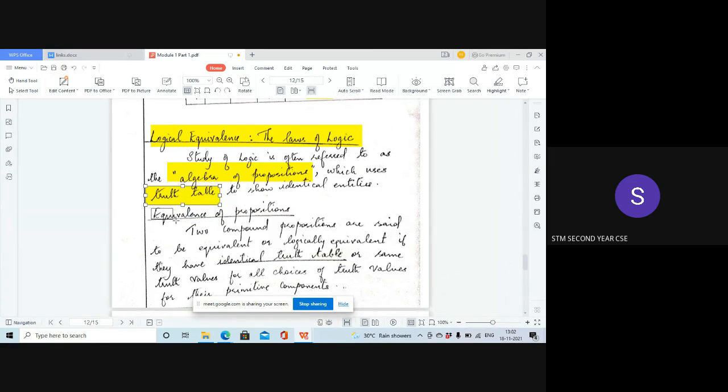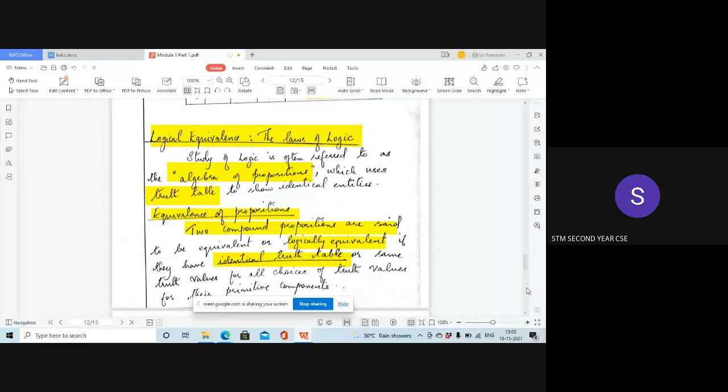Two compound propositions are said to be equivalent or logically equivalent if they have identical truth tables. The formulas might seem different when you read them, but when we draw the truth table, they turn out to be the same.